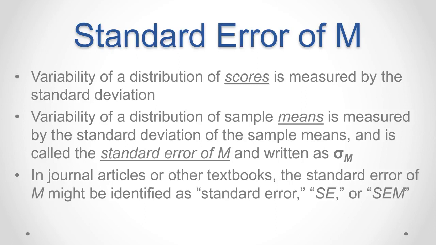The variability of a distribution of scores is measured by the standard deviation. The variability of the distribution of sample means is measured by the standard deviation of the sample means, and is called the standard error of the mean, or SEM for short, written as sigma m.